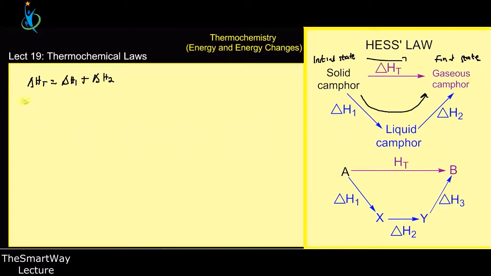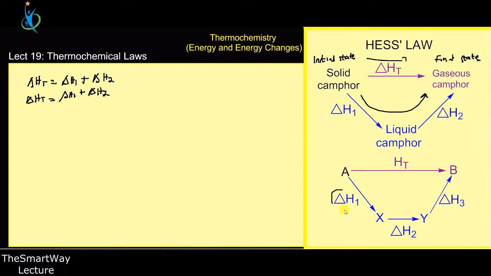For here, it is also the same as the standard enthalpy change: the enthalpy change along the first one, plus the enthalpy change for the second one, which is this.